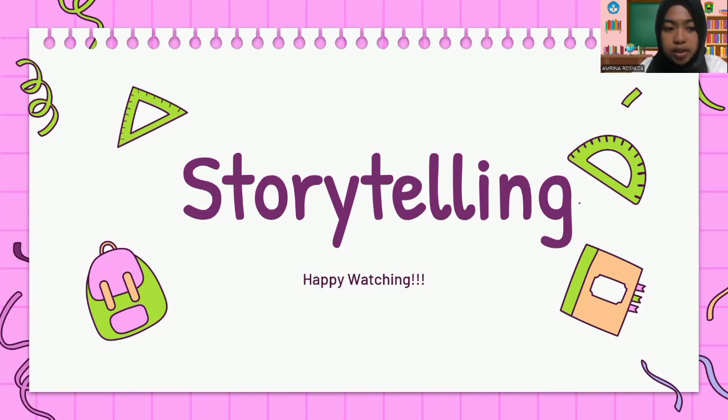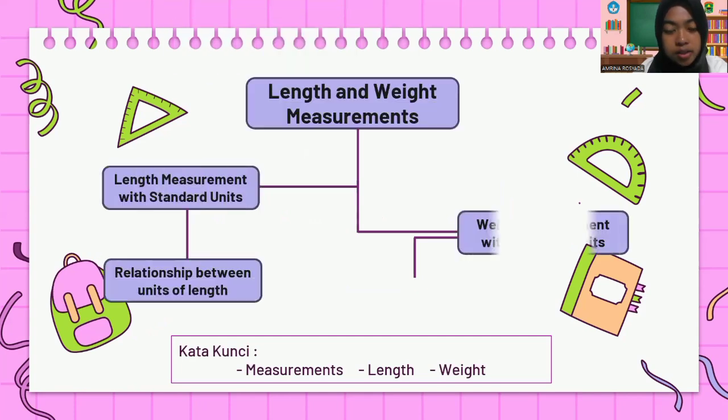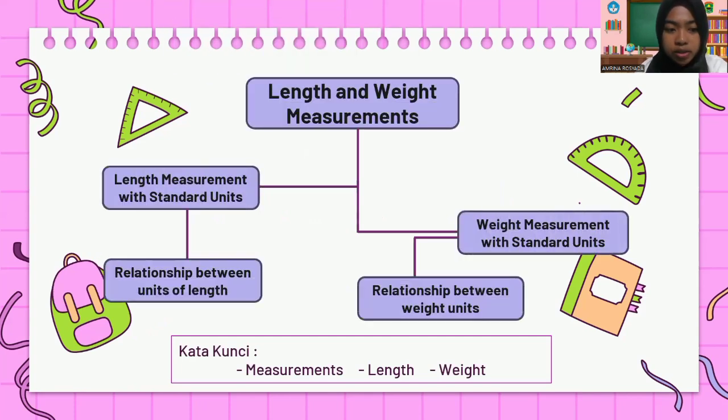The units are divided into two, namely units of length and units of weight. Does anyone know the units of length and units of weight? That's right. The unit of length is a basic quantity that has an international standard unit, namely meters, while the unit of weight is a basic quantity that has an international standard unit in the form of grams. Let's discuss units of length first.